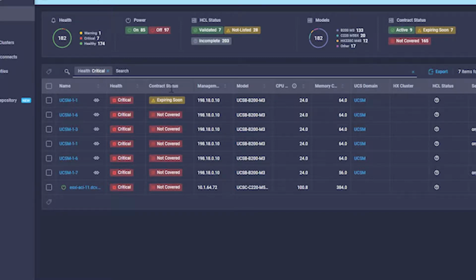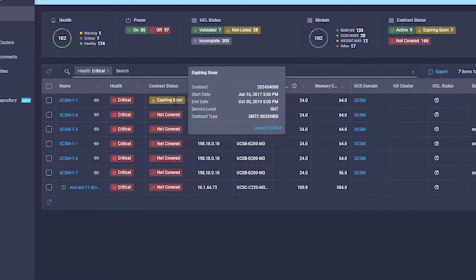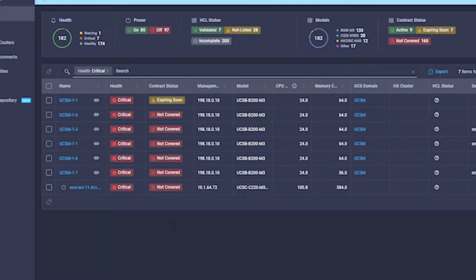If I look, there's a particularly interesting one here called the contract status. If you hover over the contract status for a given system, I can see that this top system has a contract start date that is a few years ago and an end date that's coming up pretty soon. So it's telling me that it's going to expire very soon. And I can even see the service level or the contract type for this given system. So I'd encourage you to use this contract status to see what's going on with your support contracts.